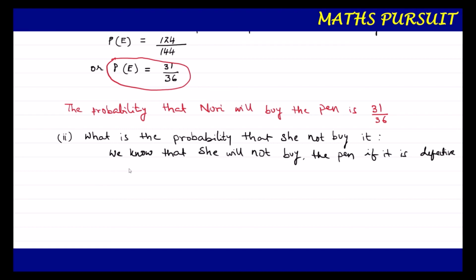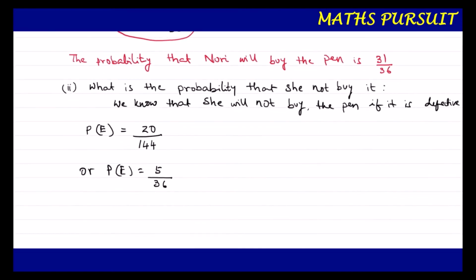So I can write now the probability of the event, particularly for this defective pens, is equal to number of favorable outcomes, which is 20, upon total number of outcomes, which is 144. 20 upon 144, or I can write probability of the event is equal to 5 upon 36. If you solve 20 upon 144, we will get 5 upon 36. Now this is the probability that C is not going to buy the pen.